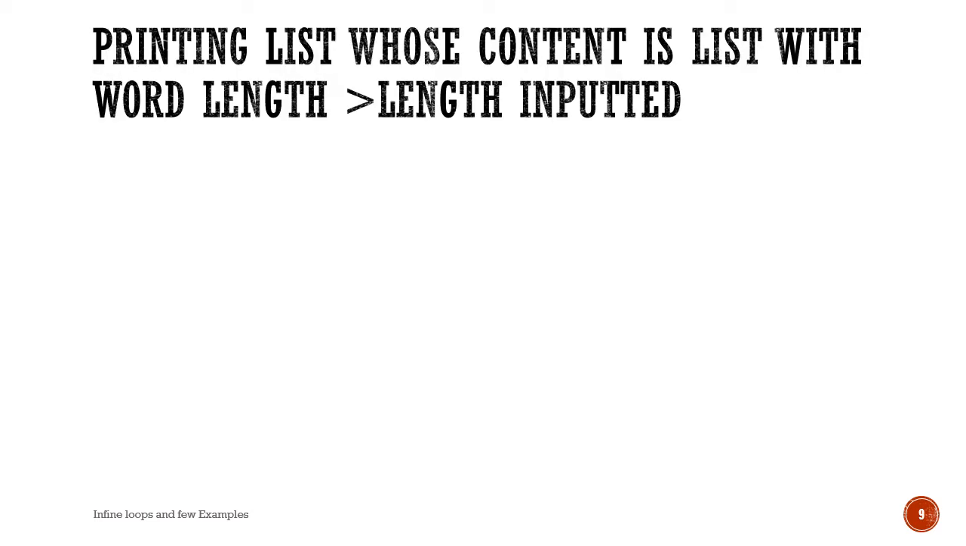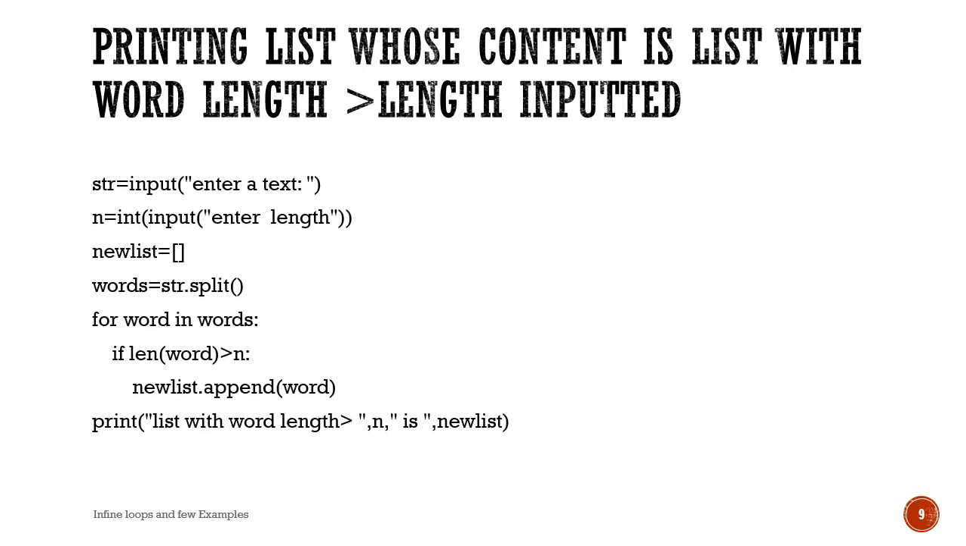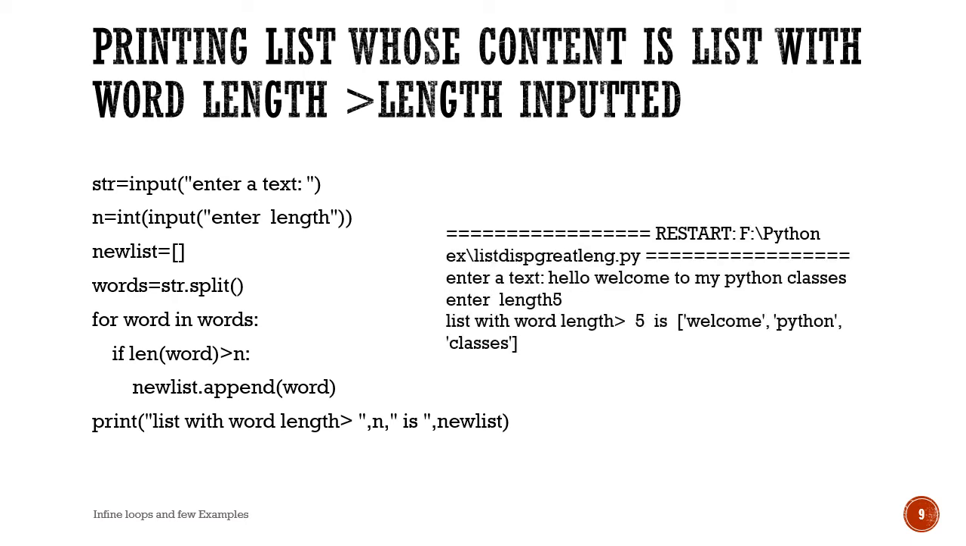Now we can see the next program, printing a list whose content is words with length greater than the length inputted. So here also I'm asking the user to enter a text and enter a length. Now we have to print a list whose word length is greater than 5. The original string contained many strings. Hello is a string, welcome is a string, to is a string, my, Python, classes, all are separate strings in the original text. So we are displaying only the strings whose word length is greater than 5.